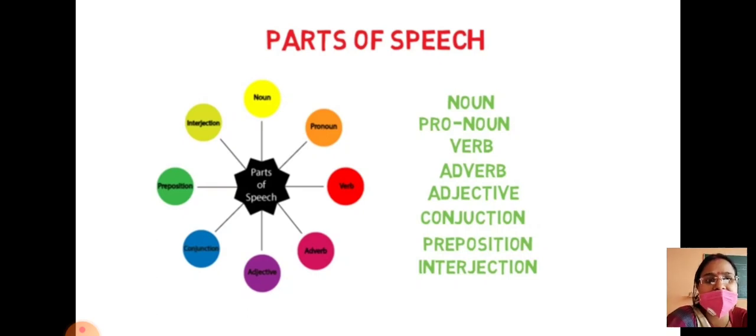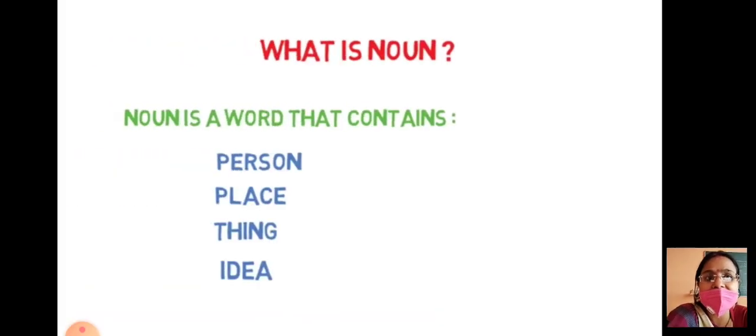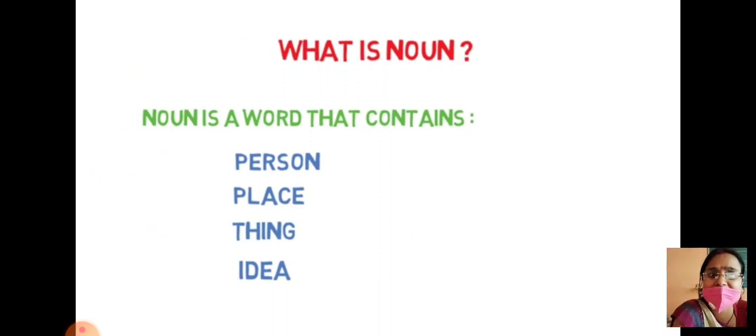Very good. So let us discuss once again what we have studied: a noun is a word that contains a person, place, thing, idea. Or in your book, on page number 27, it is written: a noun is the name of a person, place, animal, thing or quality. All naming words are nouns. So there is nothing in this world which is not a noun. Everything is a noun. But how will you understand which noun, because there are different types of noun?